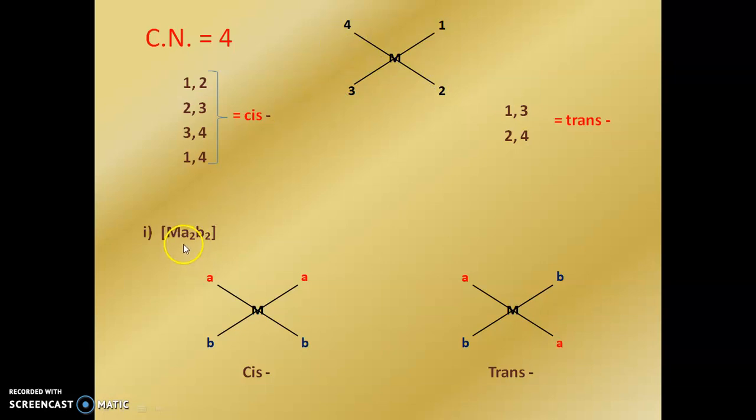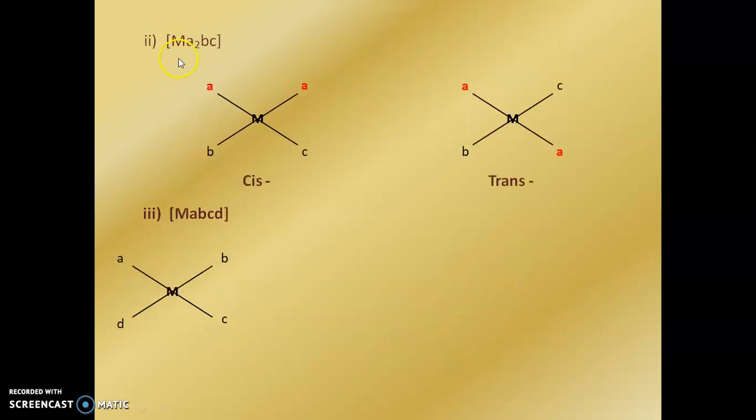First we see MA2B2. If the two similar groups are present on the same side, that type of isomer is called the cis isomer. But if the same groups are arranged in opposite directions, that type of complex is called the trans isomer. Next we see the MA2BC type. Here similar groups present on the same side are called cis. Same groups attached on opposite sides, the isomer is called trans.